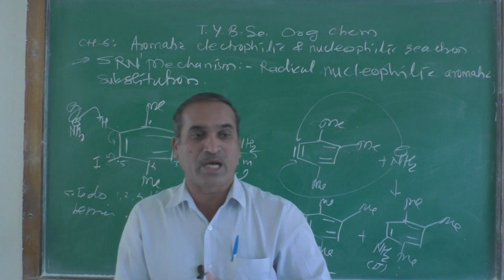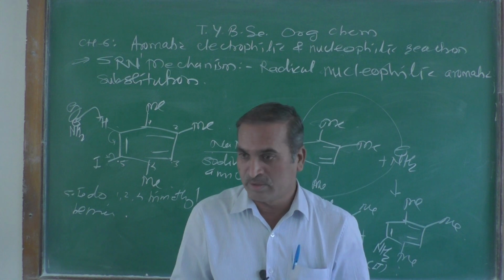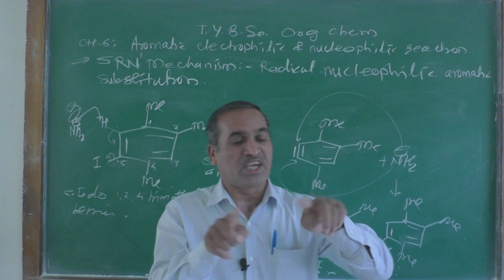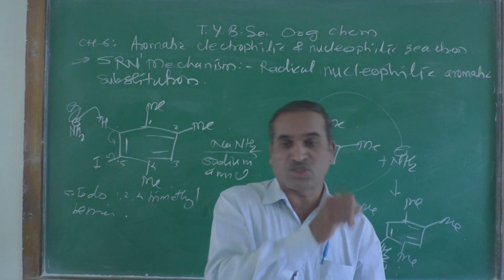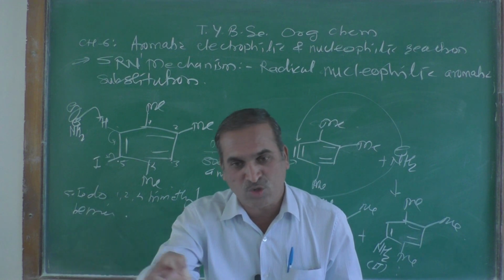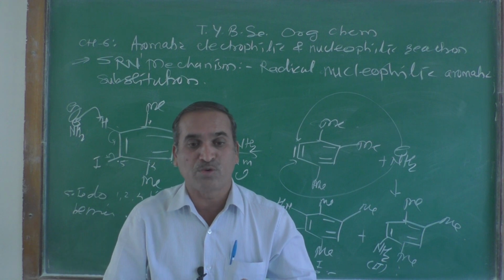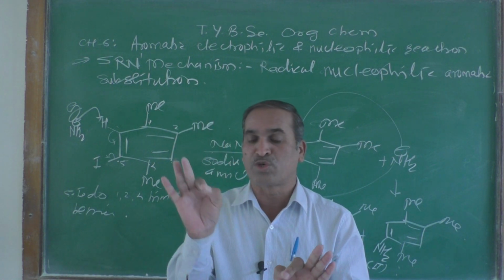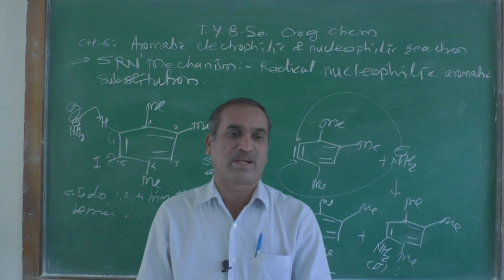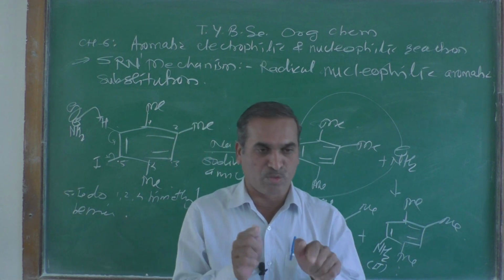But as compared to meta, ortho and para are more activated positions, and due to the bulkiness of the acetanilide group, the incoming electrophile prefers to attack at the para position because there is no steric hindrance. That's why we are getting the para product, when bromination is carried out.